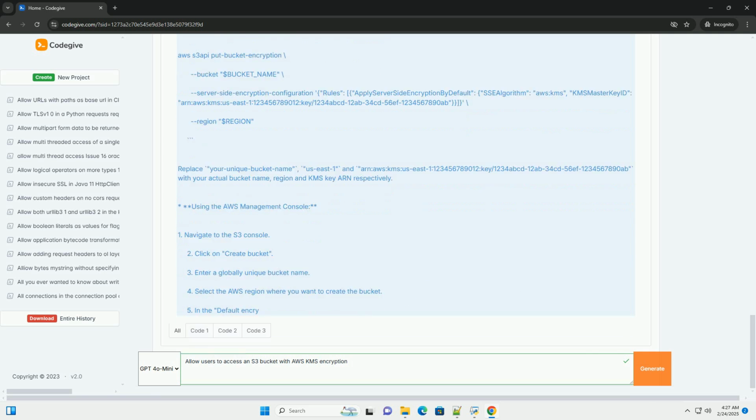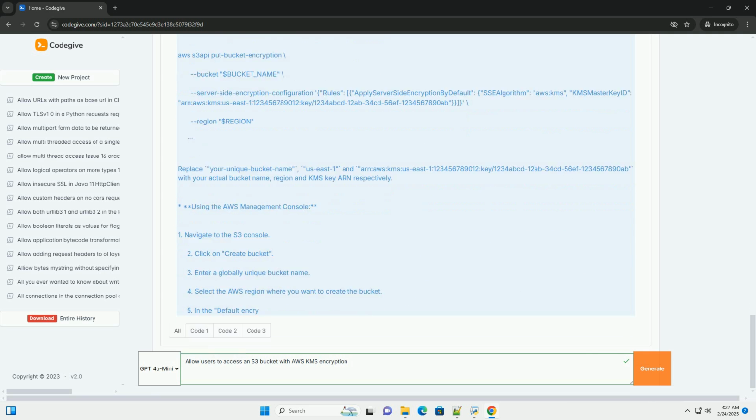3. Create an IAM role for users. Create an IAM role that users will assume to access the S3 bucket. This role will have the necessary permissions to interact with S3 and use the KMS key. Create a trust policy. Create a file named trustpolicy.json with the following content. This allows IAM users to assume this role. Replace your_account_ID with your AWS account ID. Create the IAM role, using AWS CLI.